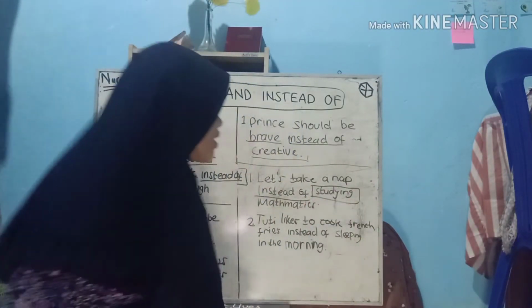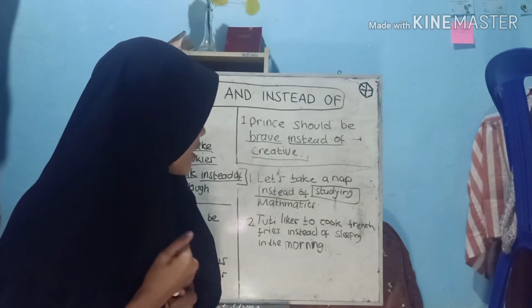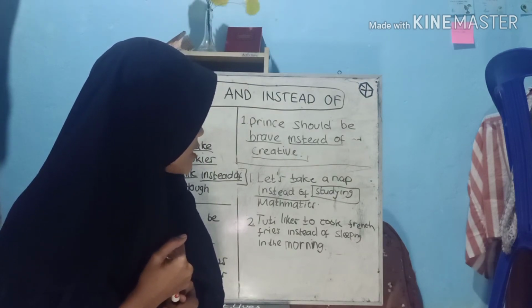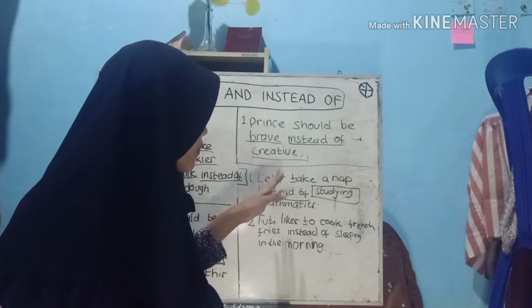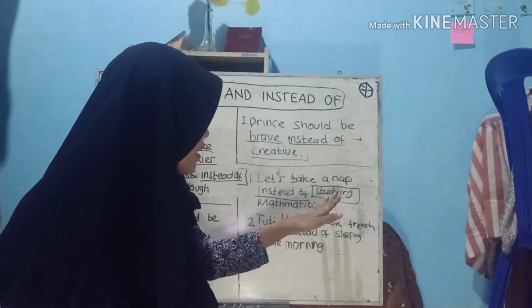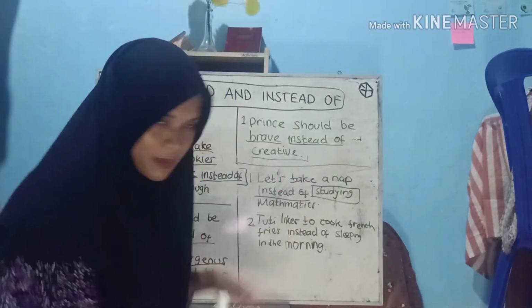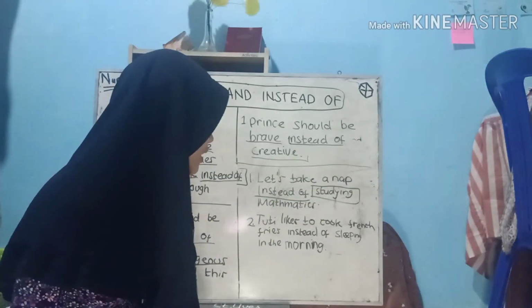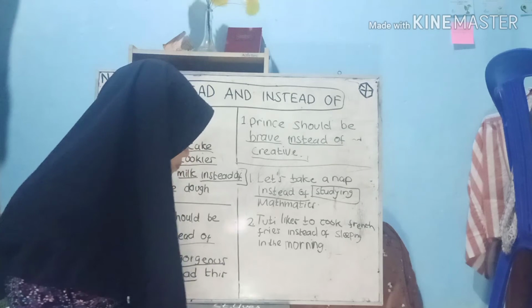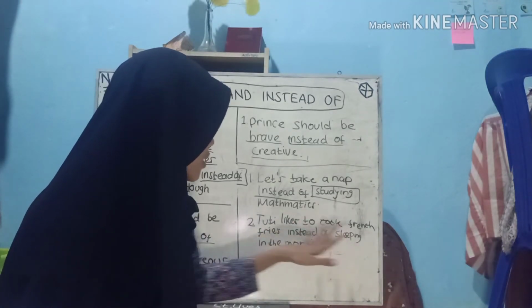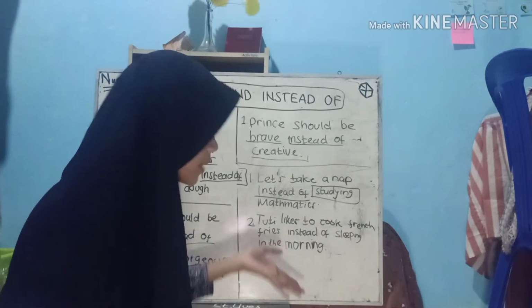So taking a nap is the alternative to studying mathematics, like that. So let's see example number two: Tuti likes to cook French fries instead of sleeping in the morning.